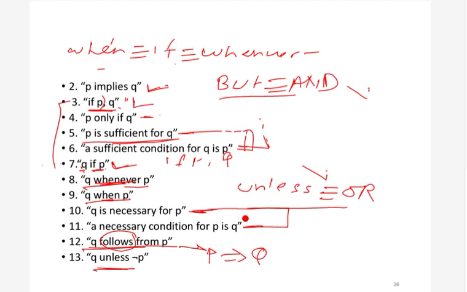So basically these 13 English sentences I have written are all English interpretations for P implies Q. We can interpret P implies Q in 13 ways.